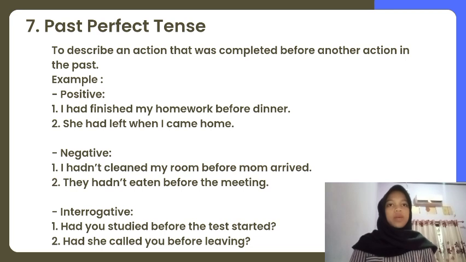The seventh is past perfect tense, to describe an action that was completed before another action in the past. Example, in a positive way is I had finished my homework before dinner. She had left when I came home. In a negative way is I hadn't cleaned my room before mom arrived. They hadn't eaten before the meeting. In an interrogative way is had you studied before the test started? Had she called you before leaving?